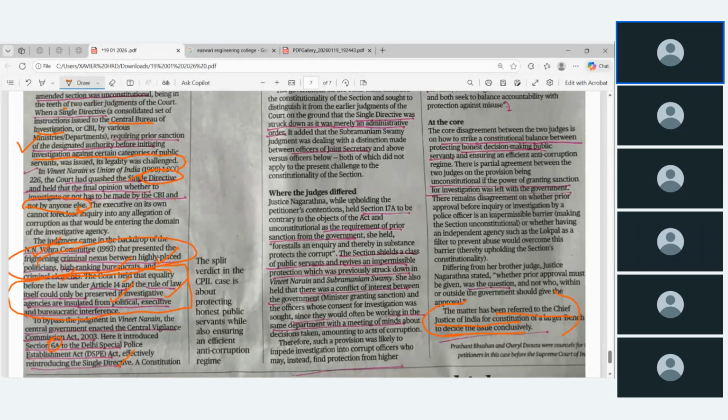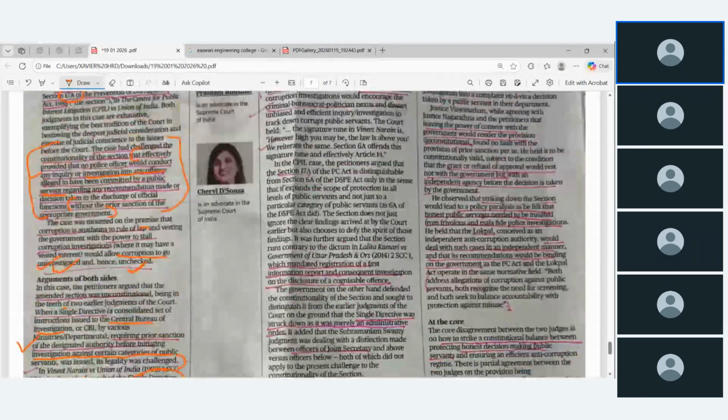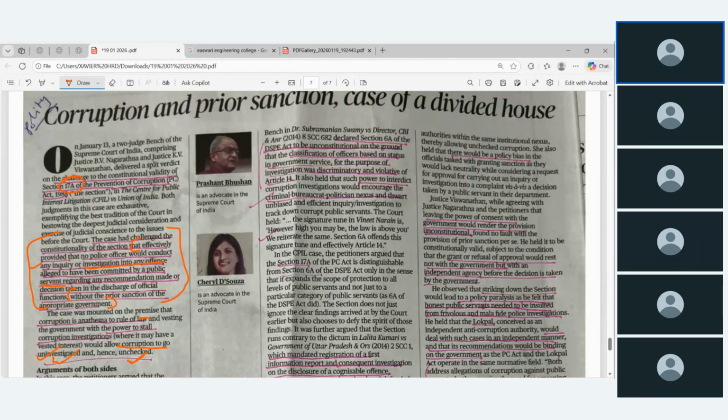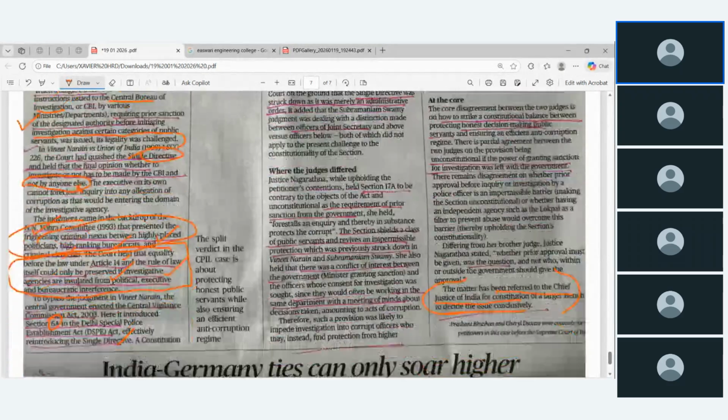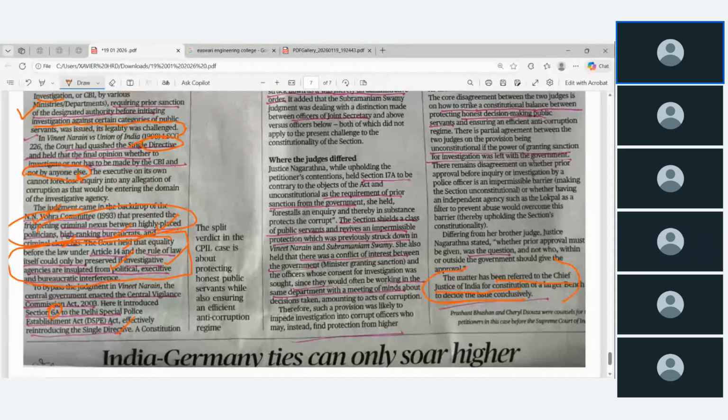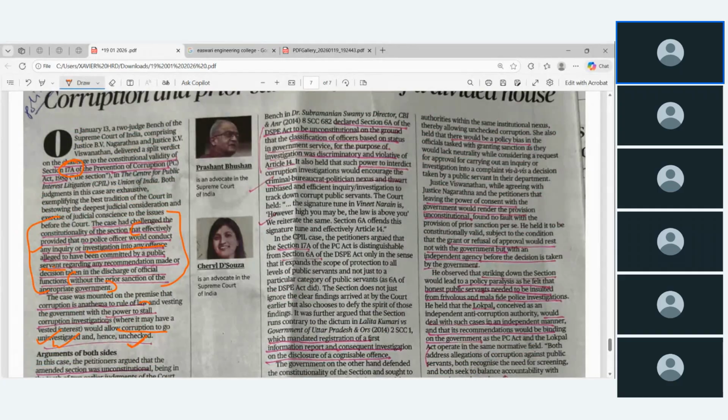So they are creating another act. They are passing another act. அந்த ஆக்ட் கீழே டெல்லி ஸ்பெஷல் போலீஸ் எஸ்டாப்ளிஷ்மென்ட் ஆக்ட் ஒன்று கொண்டு வந்து அதுல செக்ஷன் 6A கொண்டு வந்து, எதை சுப்ரீம் கோர்ட் பண்ணக்கூடாதுன்னு சொல்லிச்சோ அதை இங்க கொண்டு வராங்க. அதனால constitution bench, Subramanian Swamy versus Director CBI, they declared section 6A of the Delhi Special Police Establishment Act to be unconstitutional on the ground of classification of officers based on the status in the government service for the purpose of investigation. அப்ப அந்த 6A-வ ஸ்ட்ரைக் அவுட் பண்ணுங்க.